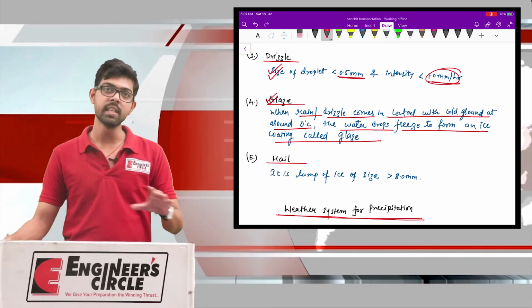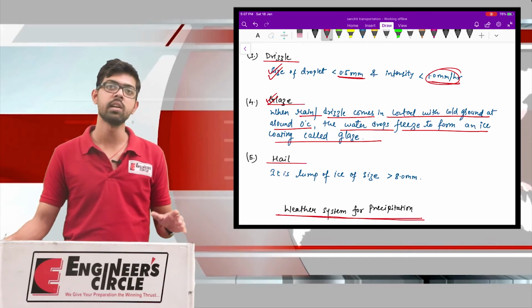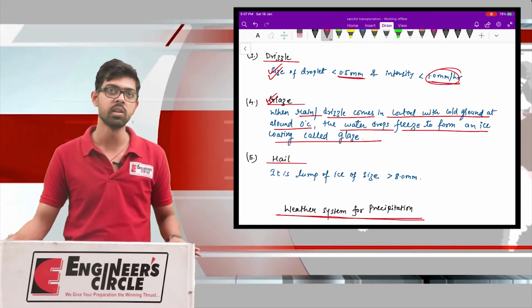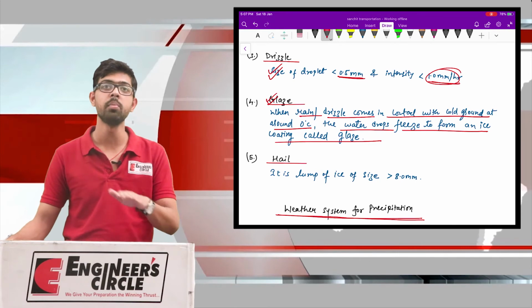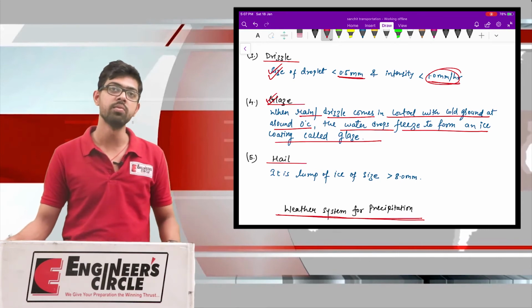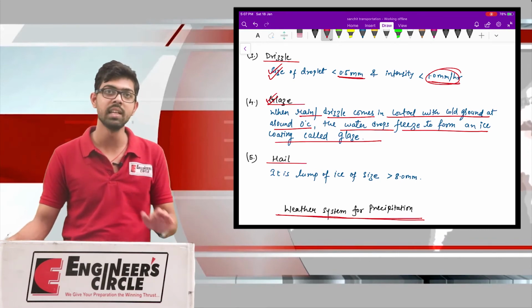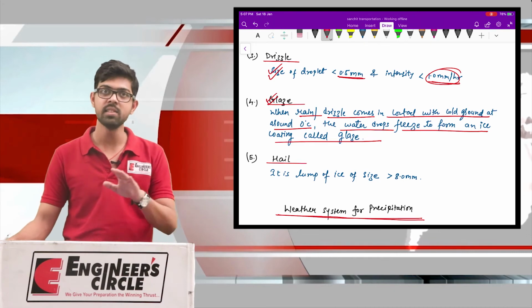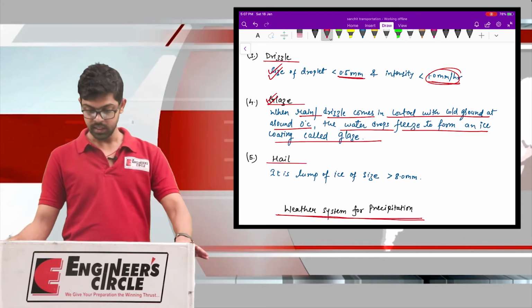So when the rain or drizzle comes in contact with such a low temperature, it suddenly freezes to form a thin coating of ice, and this thin coating is known as glaze.